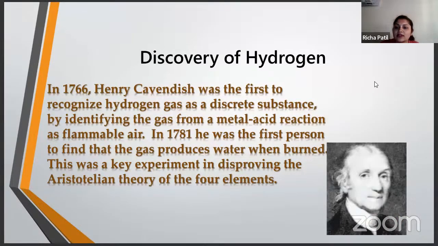So who discovered hydrogen? In 1766, there was a scientist named Henry Cavendish. He was the first to recognize hydrogen gas as a distinct substance. So remember, the scientist who discovered hydrogen was Henry Cavendish, in the year 1766.